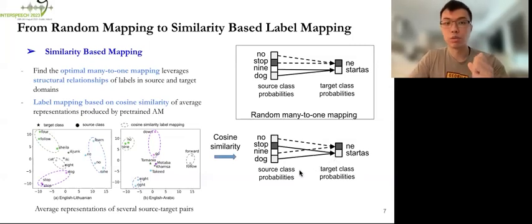And we can see that the results make much more sense, as the acoustic representations of the words no and nine are probably more similar to the Lithuanian command no, and therefore we map those two source class probabilities to the target command no. As compared with the random many-to-one mapping, which fails to do so, as it maps no and stop to the Lithuanian command no.